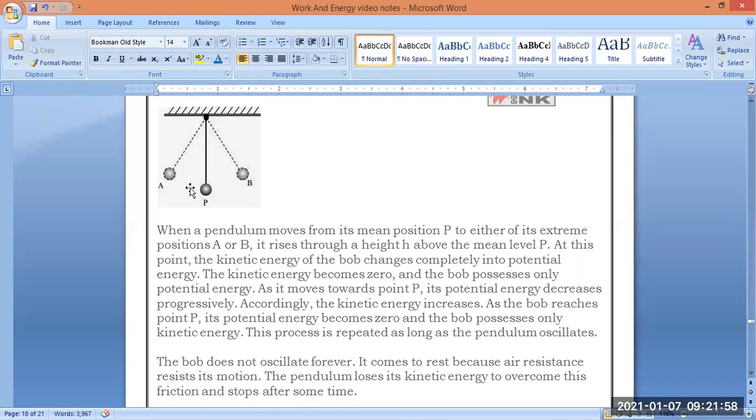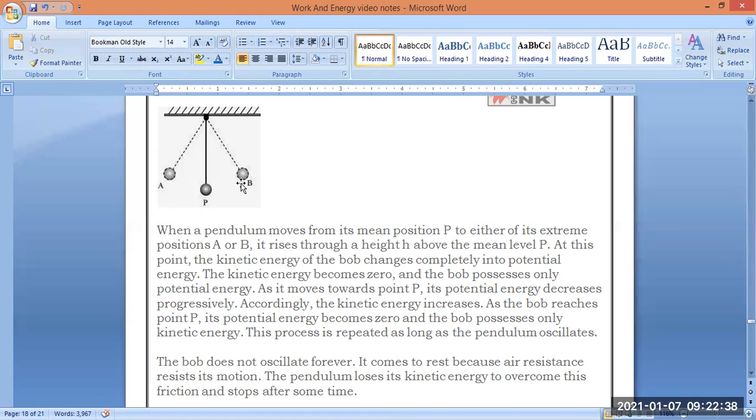When there is no sufficient potential energy and kinetic energy, slowly it comes to the rest position because we are not applying force on the bob continuously. We have just taken it to point A and released it. In between we are not applying any force to the bob, so slowly it starts coming towards the ground. So what happened here? The potential energy starts converting into kinetic energy. When potential energy is converting into kinetic energy, there is a transfer of energy.